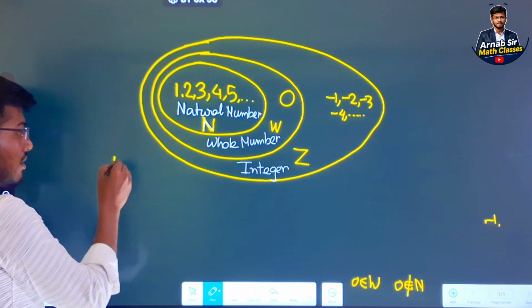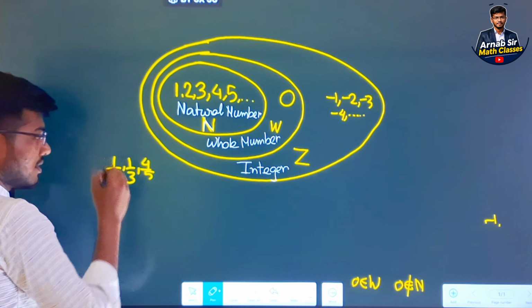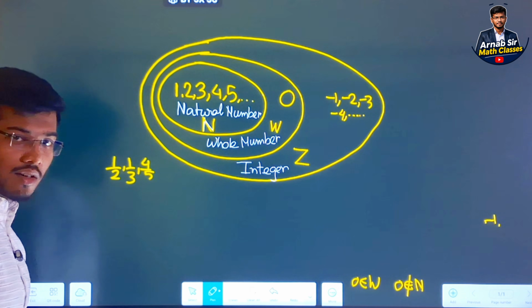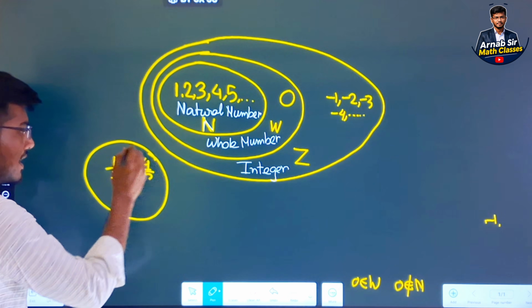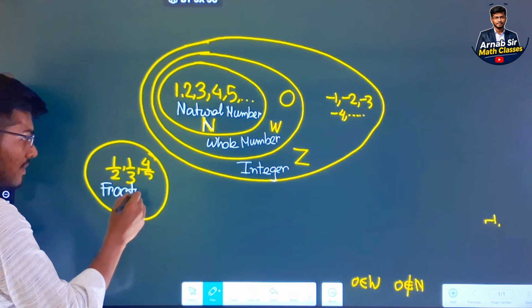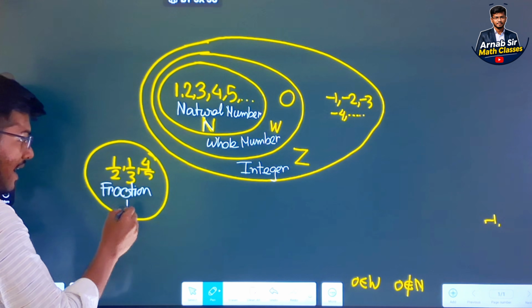Next, I discuss another kind of number. Suppose I write down 1/2, 1/3, 4/5. Are these numbers integers? Obviously no. So what is the name of these numbers? Its name is fraction, and it can be denoted by f.